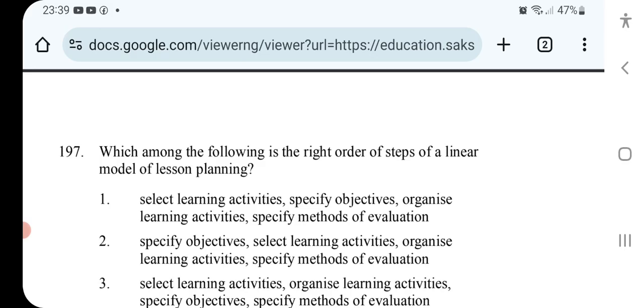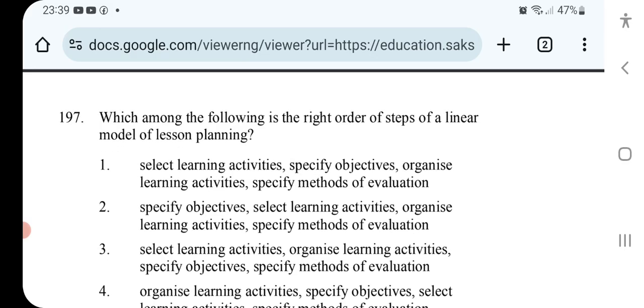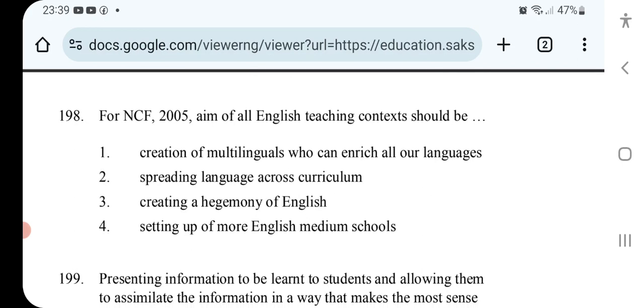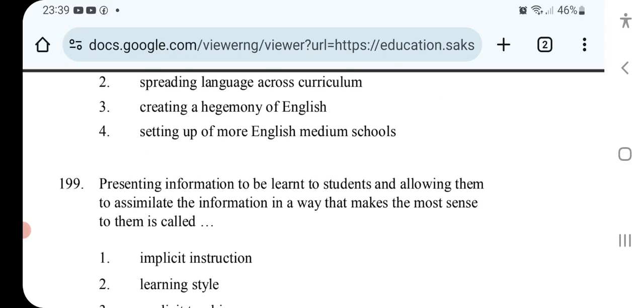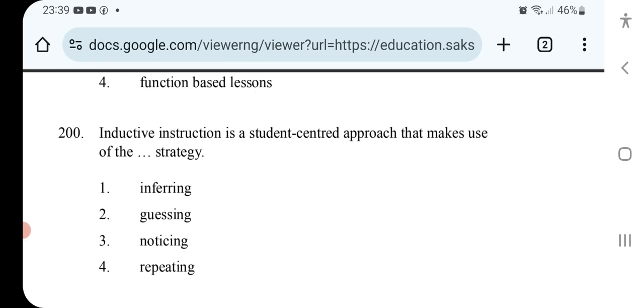Which among the following is the right order of steps of a linear model of lesson planning? For NCF 2005, aim of all English teaching contexts should be. Presenting information to be learned to students and allowing them to assimilate the information in a way that makes the most sense to them is called. Inductive instruction is a student-centered approach that makes use of the Dash strategy.